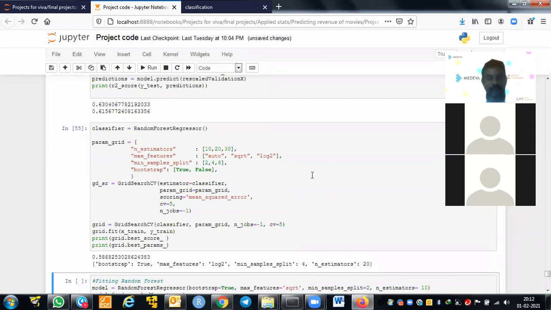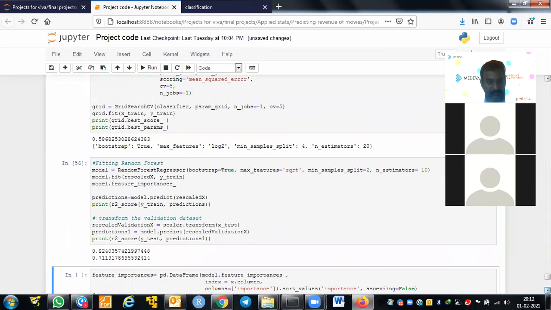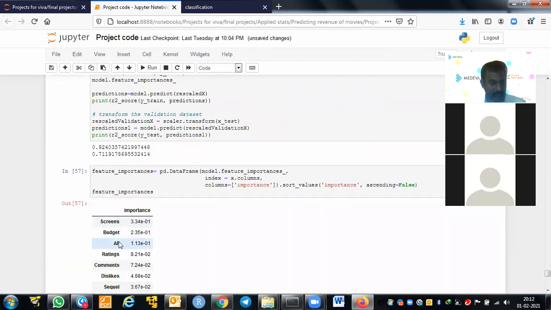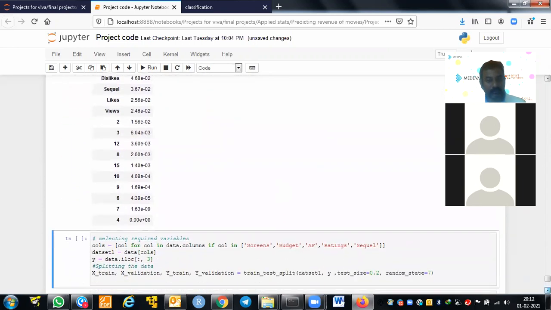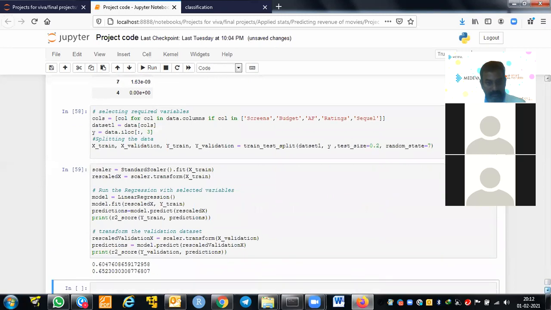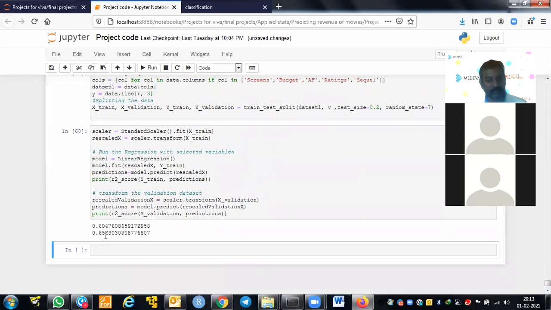So 5 variables give 60%, 4 variables give 58%, which is good to use. Random forest has given this. I only take the variable importance from the random forest: screens, budget, AF, and ratings. So instead of using all the variables, if I use only these and build only the linear regression, I am getting 60% and 65%.